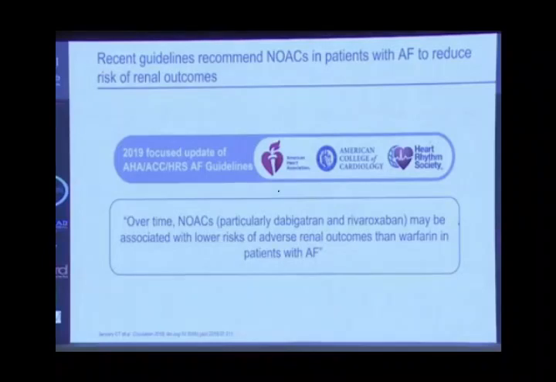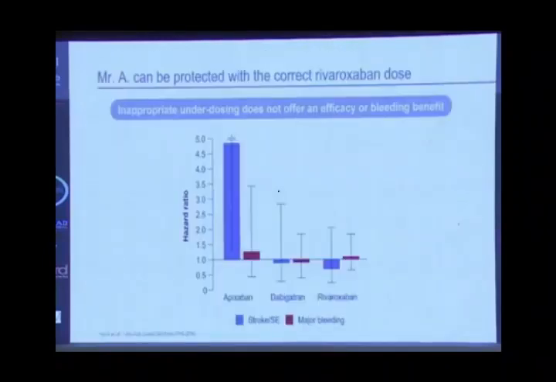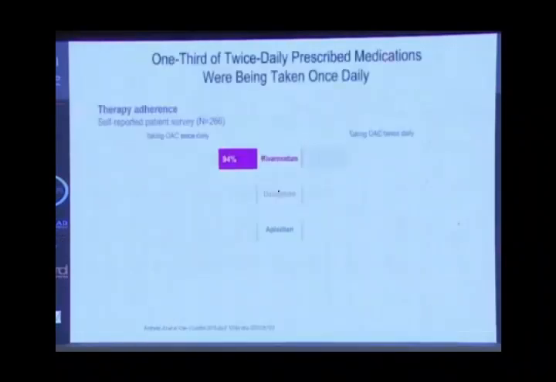Appropriate dose benefits, as you know, it is used once daily, so it has a privilege over other NOACs that are taken twice daily. The patient often says, I skip a pill, doctor, because of the price, because of forgetting, because of poor adherence. So the patient who takes it once is supposed to take it twice. This might affect the risk of stroke and does not affect the risk of bleeding. So when you use it once daily, it is better adhered to by the patient than when you use it twice daily. You can see here the comparison between rivaroxaban, dabigatran, and apixaban. So it is an issue.